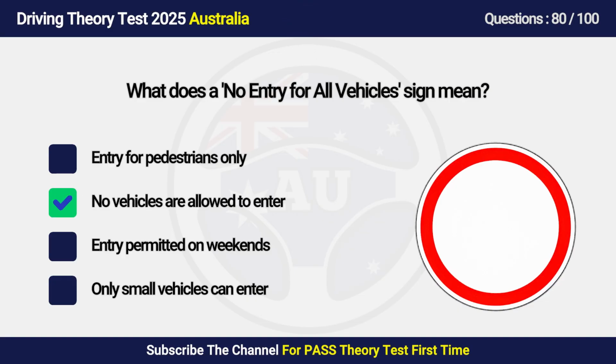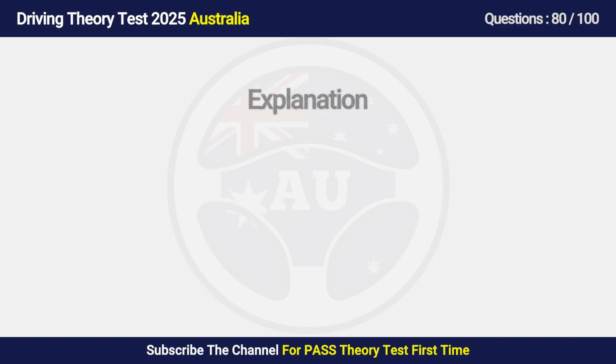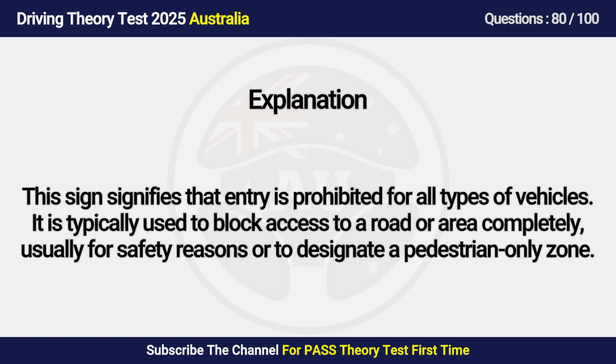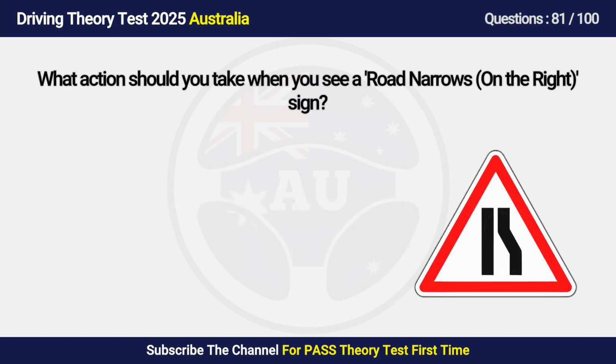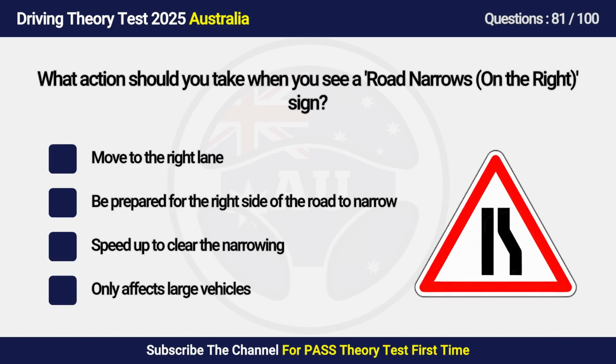Answer is B. No vehicles are allowed to enter. This sign means entry is prohibited for all types of vehicles. It is typically used to block access to a road or area completely, usually for safety reasons or to designate a zone.